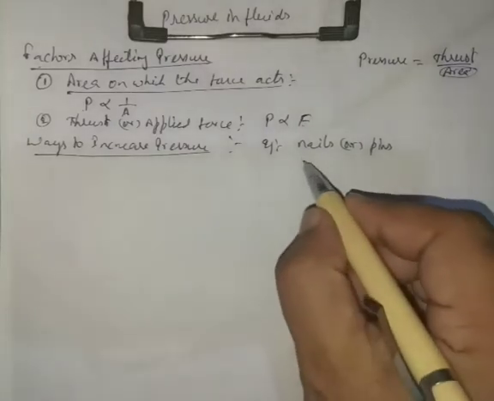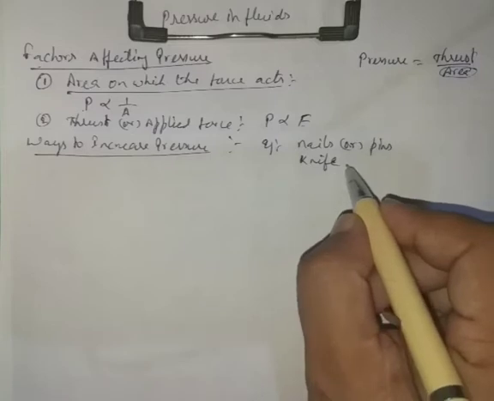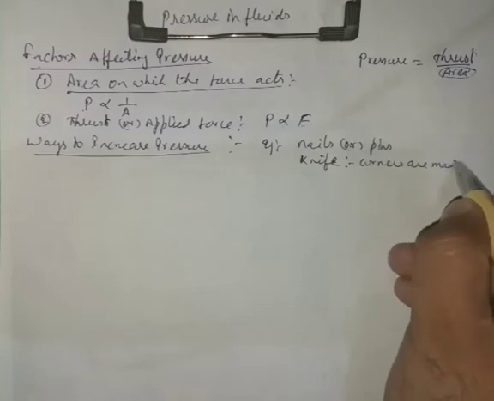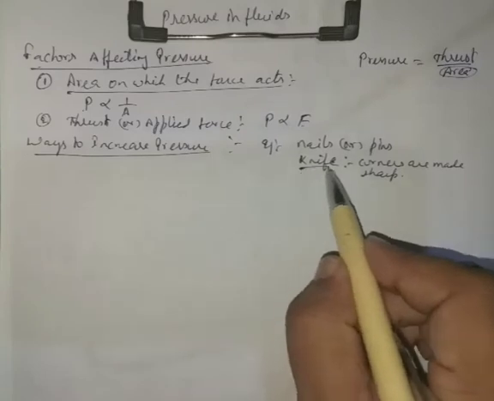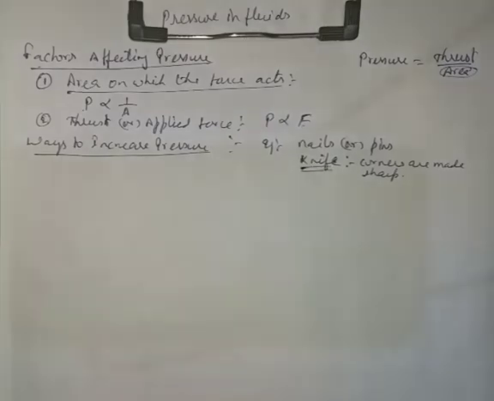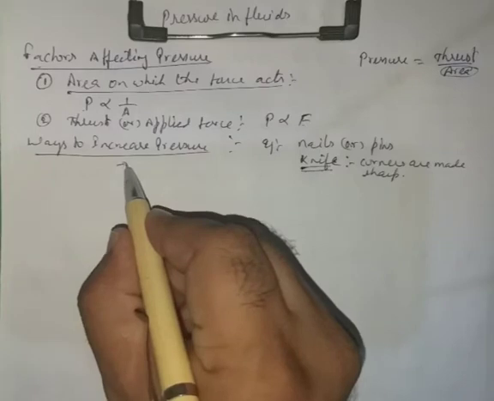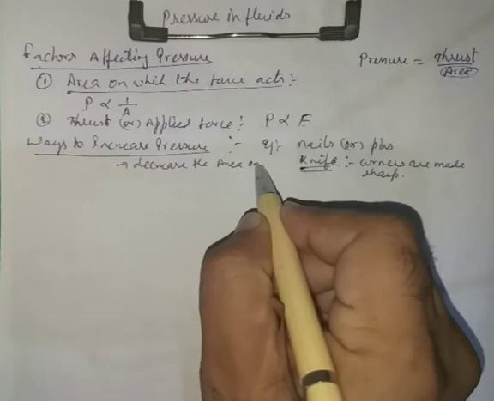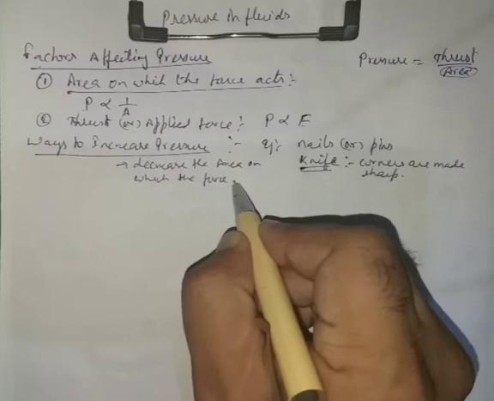Or in the case of a knife, with which we have to cut things, the corners are very sharp. The corners are made sharp, no? If you are trying to cut vegetables with the knife, then we will use the sharp edge to cut the vegetables. So how to increase the pressure? We decrease the area on which the thrust, or the force, is acting.